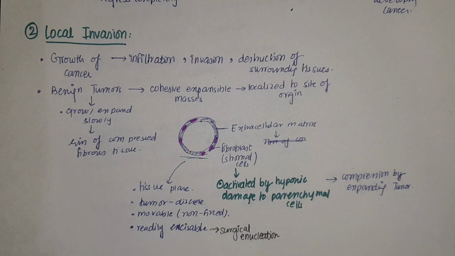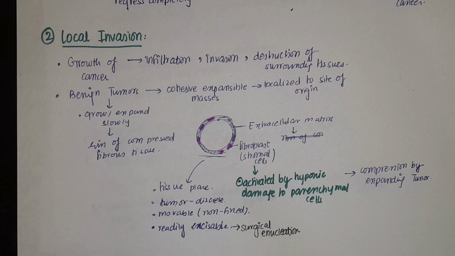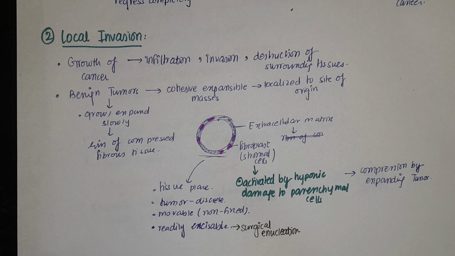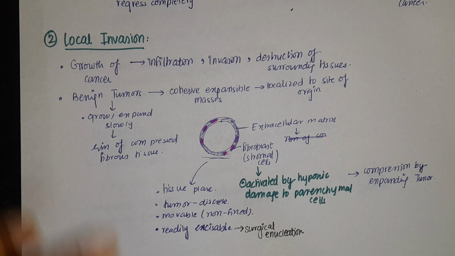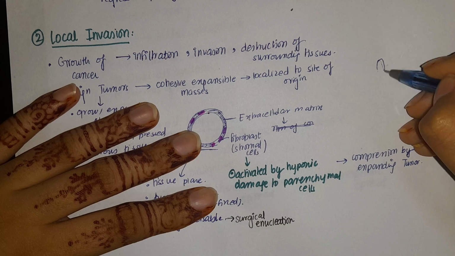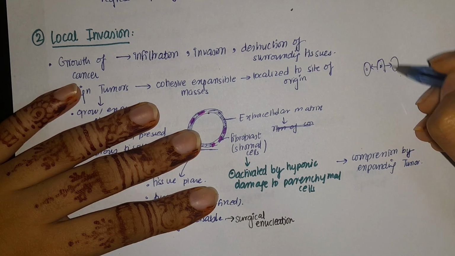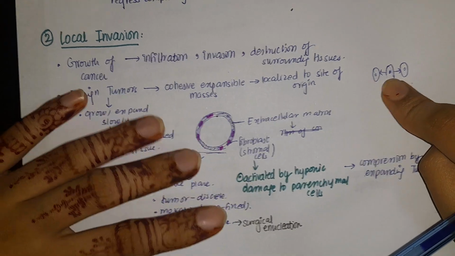So now, Bismillahirrahmanirrahim, we will discuss the second feature of differentiation that differentiates a malignant tumor from a benign tumor. Local invasion will only be present in malignant tumors. For example, this is a tumor cell. If the tumor cell is invading nearby tissues, it is definitely what type of cell? It is a malignant type of cell.